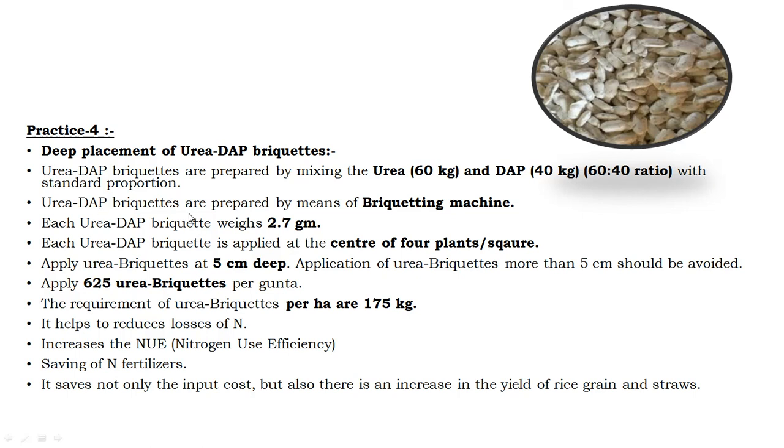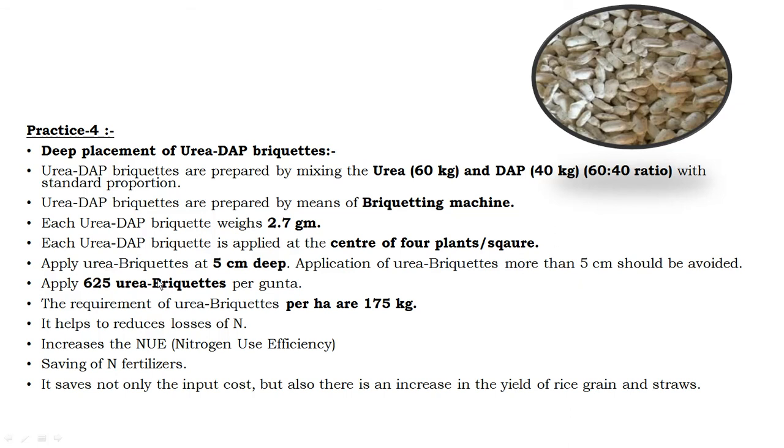Then urea DAP briquettes are prepared by means of a briquetting machine. This machine is also designed and developed by Dr. Babasaheb Sawant Krishi Vidyapith. This practice is recommended only for rice, especially lowland rice cultivation. Each urea DAP briquette weighs 2.7 gram, and each briquette is applied at the center of 4 plants, in between the square.